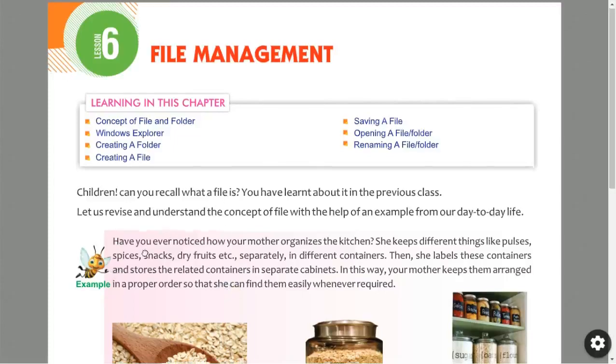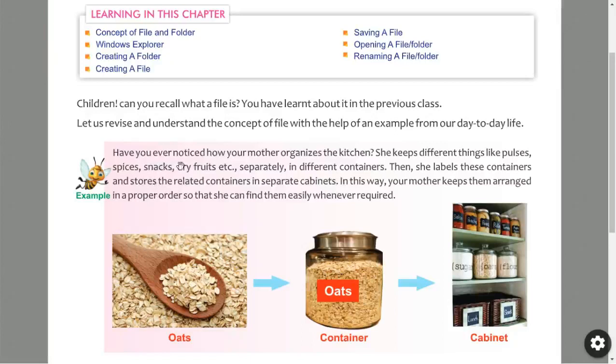Example is this. Have you ever noticed how your mother organizes the kitchen? I hope you have seen the kitchen, and how the things are arranged in a kitchen room. What question have they given here? Have you ever noticed how your mother organizes the kitchen? How the things are organized or arranged in a kitchen?